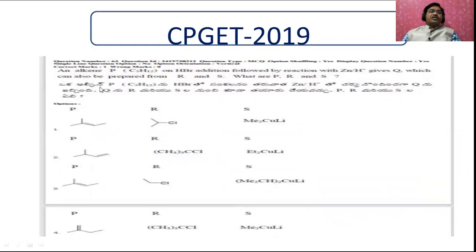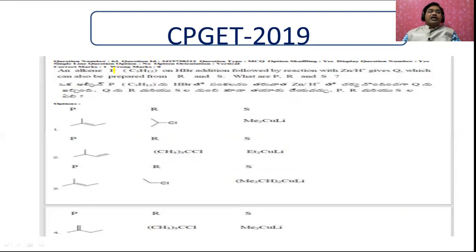Now let us go for this one. An alkene P, that is C5H10, on HBr addition followed by reaction with Zn and H plus gives Q, which can also be prepared from R and S. Try to read the question once again.